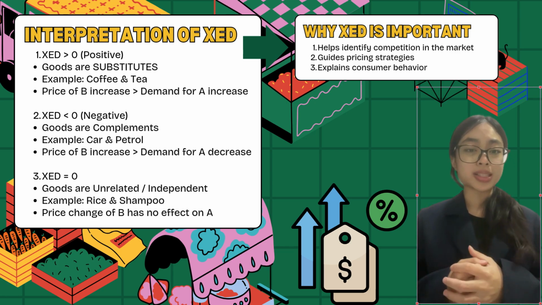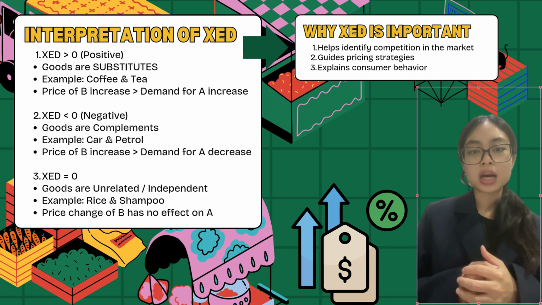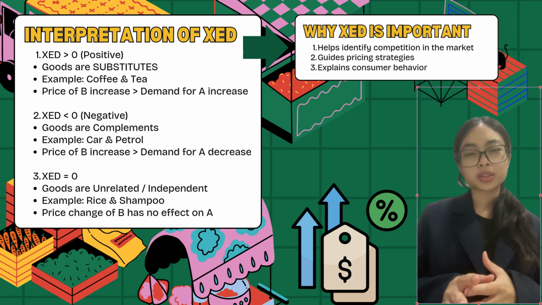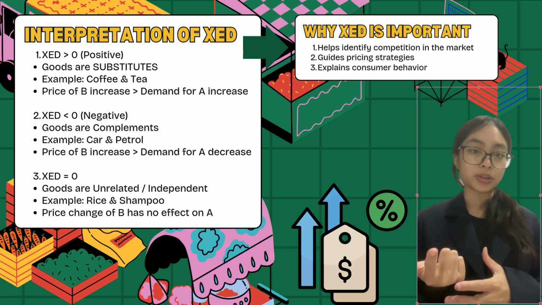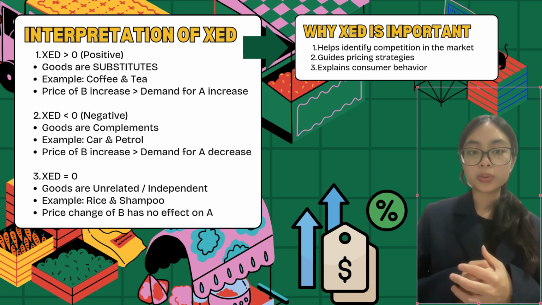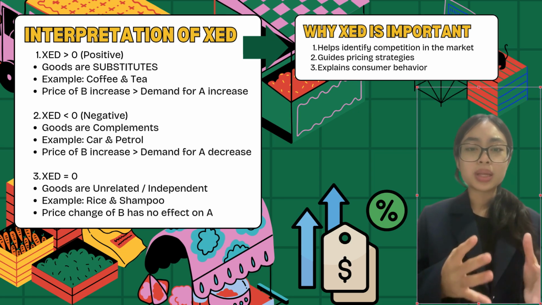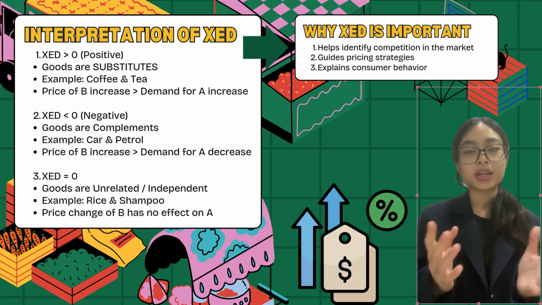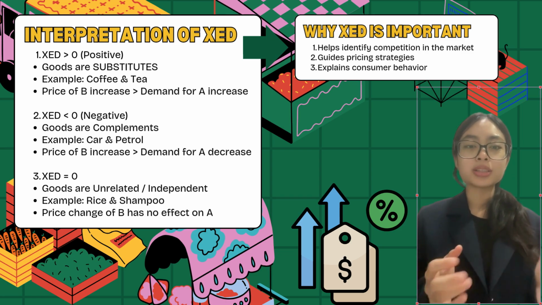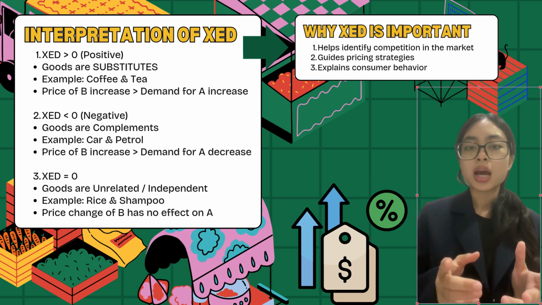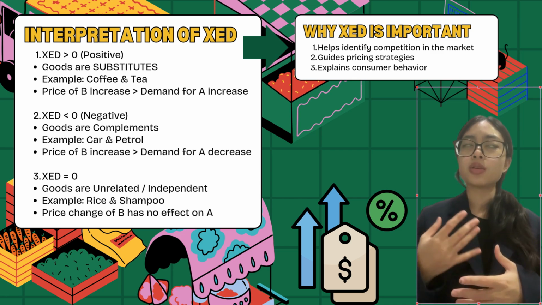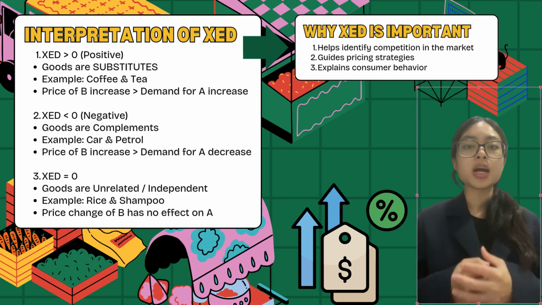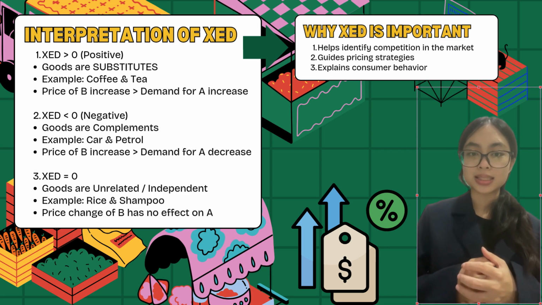And if the value is negative, the goods are complements. When the price of one good rises, the demand for the related good falls, for example cars and petrol. And if the value is zero, the goods are unrelated, meaning that a price change in one good does not affect the demand for the other. Overall, cross-elasticity of demand is important because it helps businesses and also economists like us to understand more about consumer behavior and also market competition.